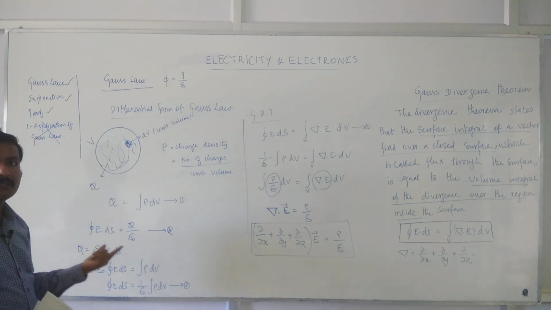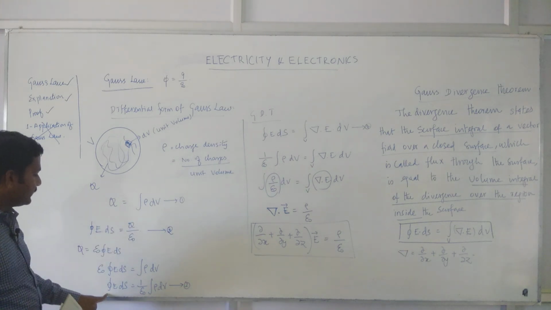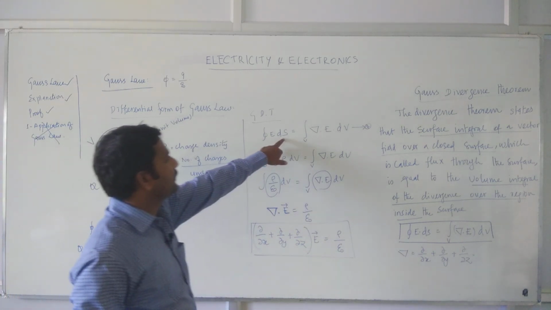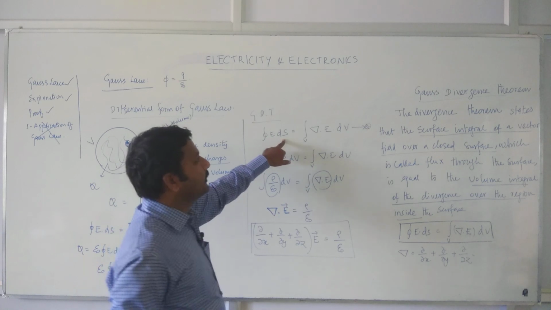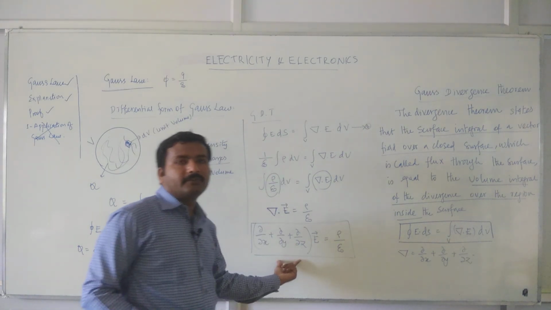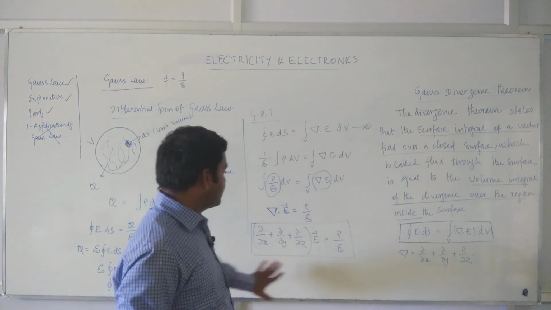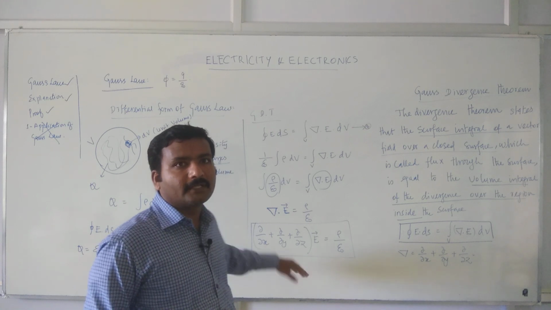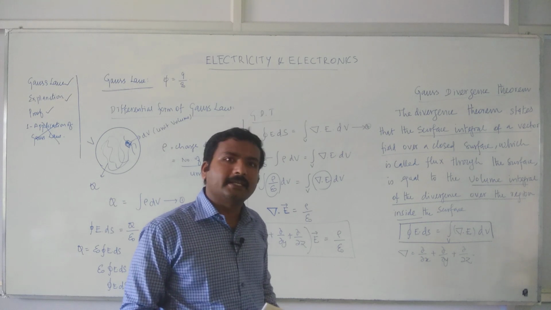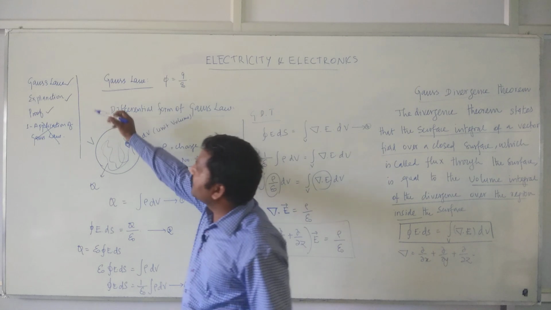For this equation, you can go back and refer. We compared this equation with this equation, and ended up with integral of E dot ds equal to 1 by epsilon naught integral of rho dv. Then we wrote the statement of Gauss divergence theorem. We compared these two equations and ended up with the differential form of Gauss law. This will be used for some of the applications of Gauss law that we are going to discuss in the next lecture. So fine, let us stop here.